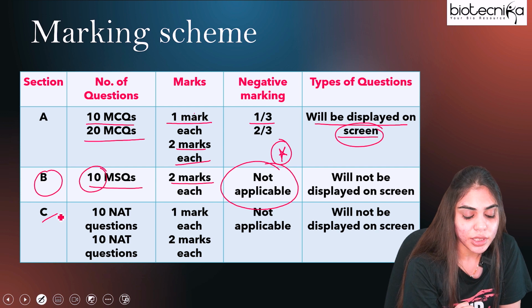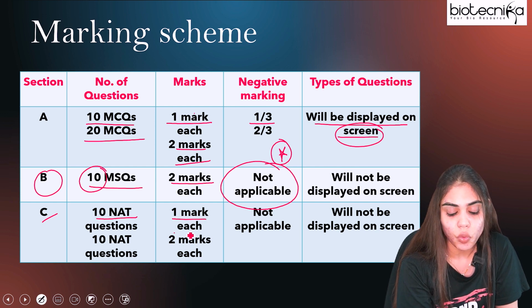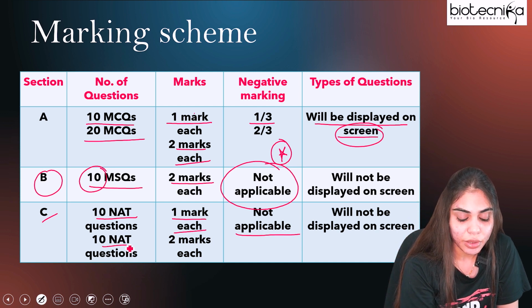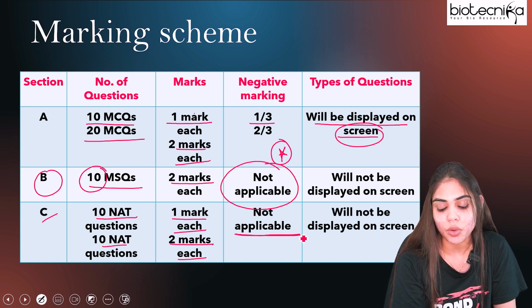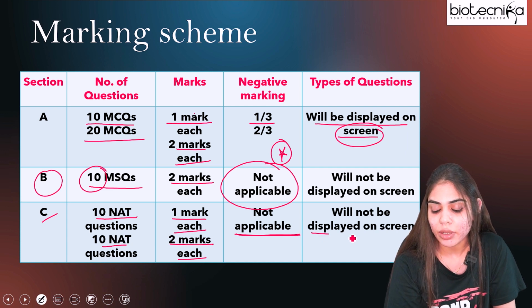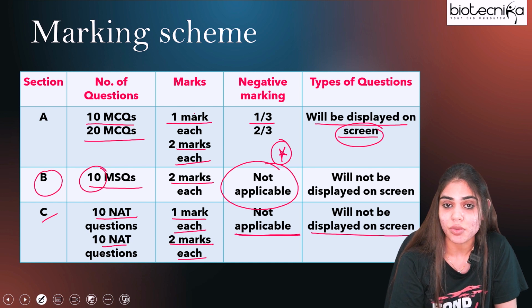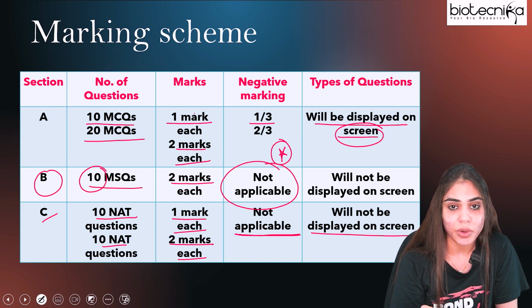For part C, or section C, there will be 10 NAT questions for 1 mark, with no negative marking, and 10 NAT questions for 2 marks. There will again be no negative marking, and there will not be any kind of options given to you. So you have to just write a numerical value based on your calculation. Once you are solving all your questions, you just write the numerical value that you get at the end.